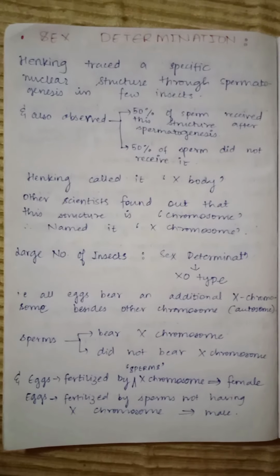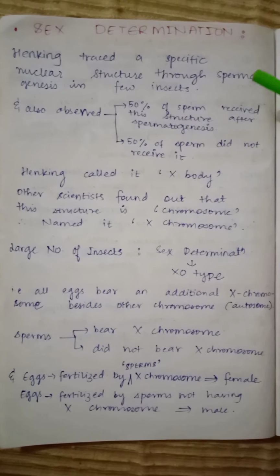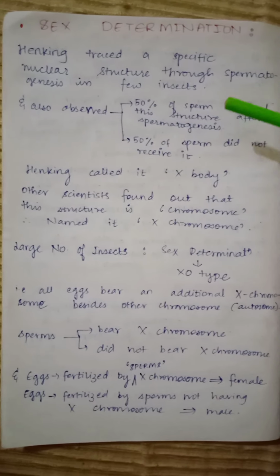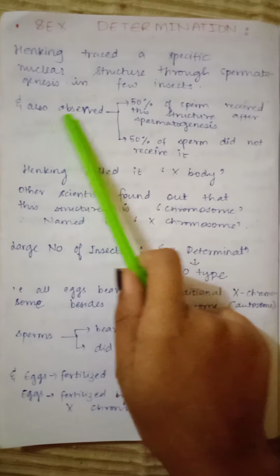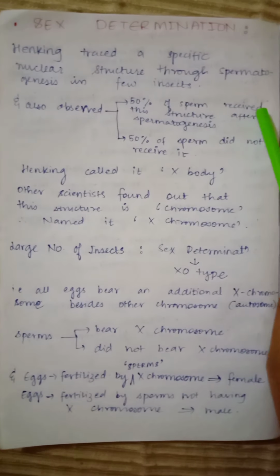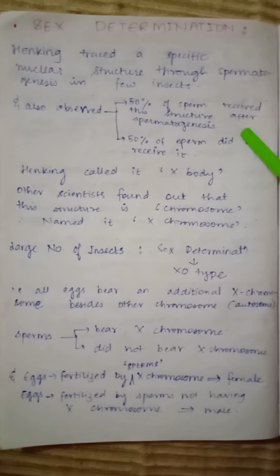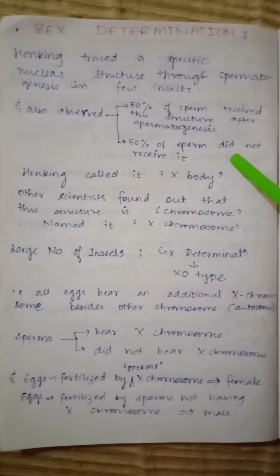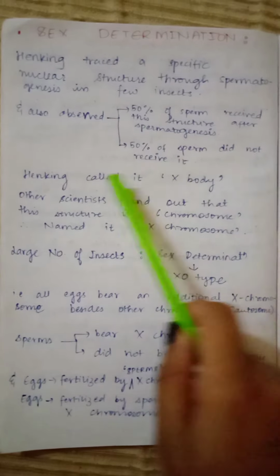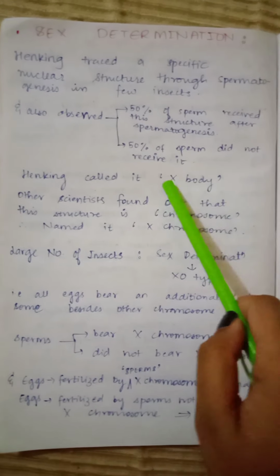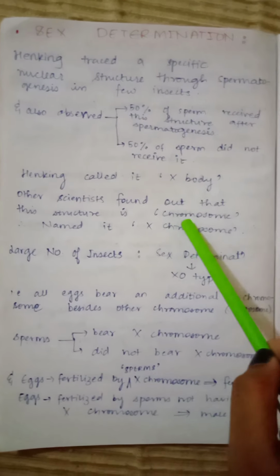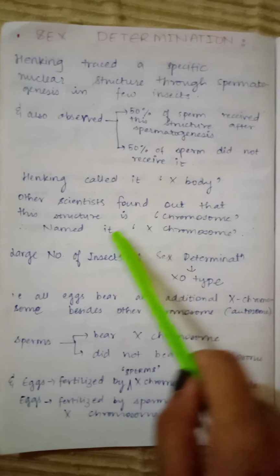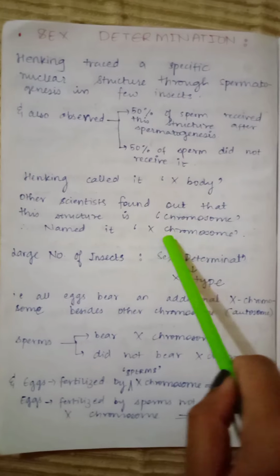So the next topic is sex determination. In this, Henking traced a specific nuclear structure through spermatogenesis in a few insects, and he also observed that 50% of the sperms received the structure after spermatogenesis and 50% of the sperms did not receive it. So Henking called it the X body. Other scientists found out that this X body is actually a chromosome and they named it the X chromosome.